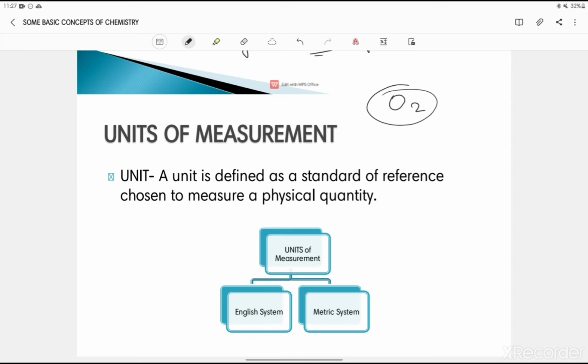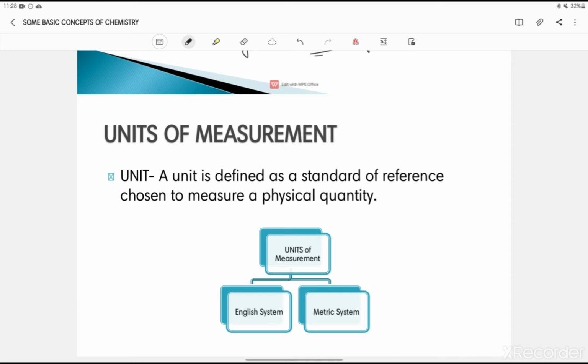But if you go to a laboratory to conduct some kind of experiment, first of all, you need to know how much oxygen will be needed to perform that specific experiment. What is the weight of oxygen? What is the mass of oxygen? What is the volume of oxygen that should be taken, right? So we need to measure this oxygen first. So measurement is very, very important. Without measuring matter, we cannot proceed in any kind of experiment that we have to perform in chemistry.